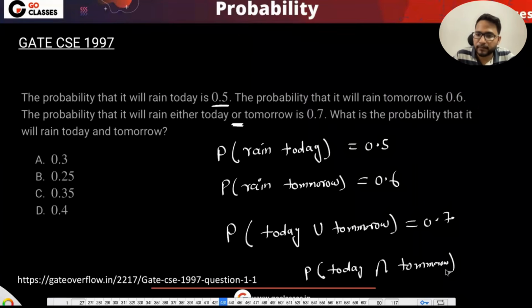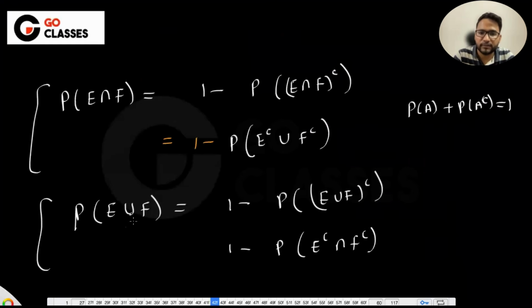So how to solve this? They have given something in union and they are asking something in intersection. Okay. They have given something in union. They are asking something. Should I be using this formula? I think this formula won't work.